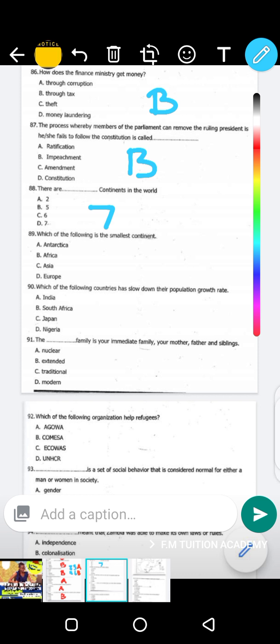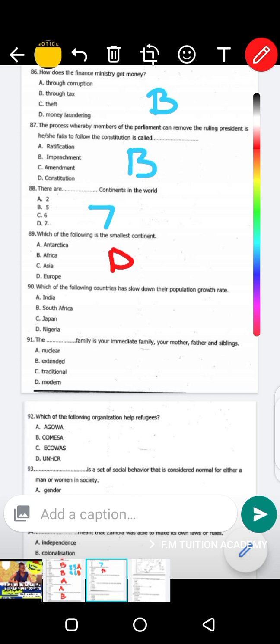Europe is very small. So the smallest is Australia, seconded by Europe. Since there's no Australia among the options, the second smallest is actually Europe, D. The smallest continent is Australia, and then the second smallest is Europe, in that order.